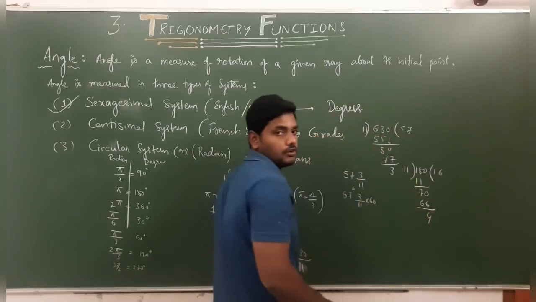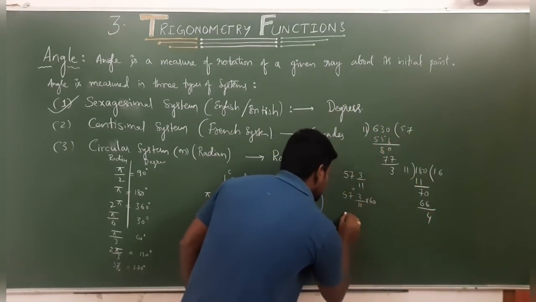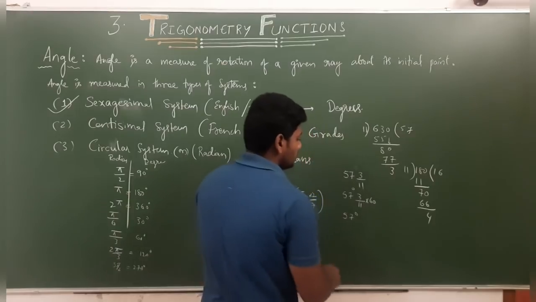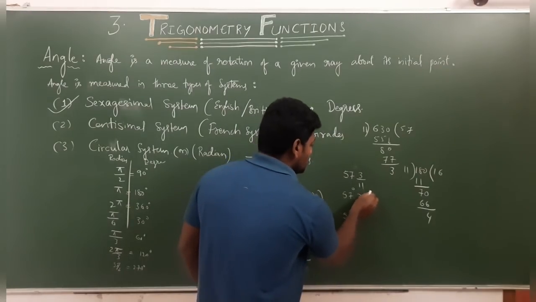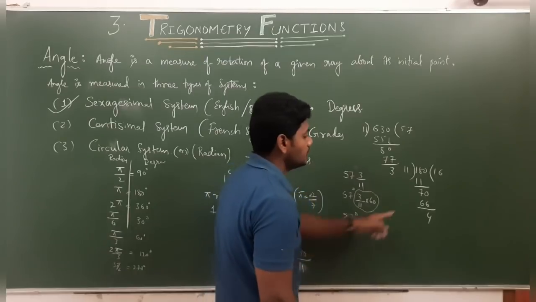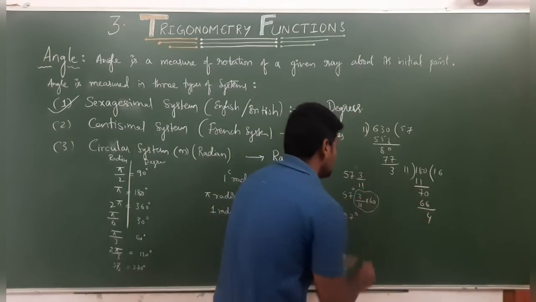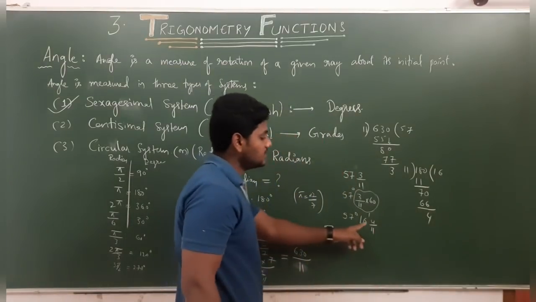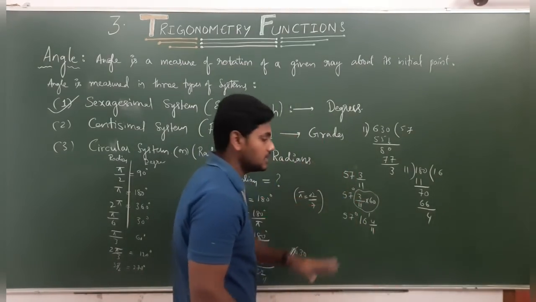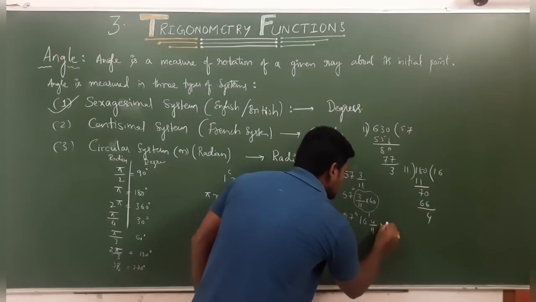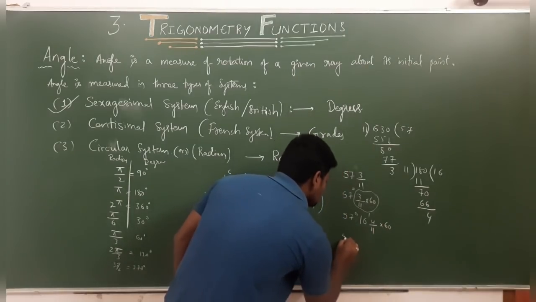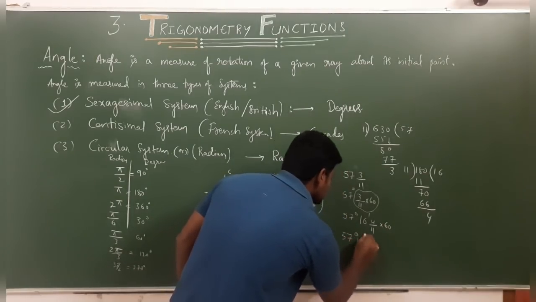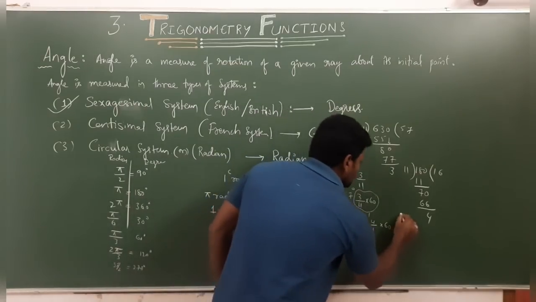Again the remainder is 4. So this we can write as 57 degrees, and from this 3 by 11 into 60, what we need to write is 16 minutes 4 by 11. Again this is degrees and minutes; in terms of seconds, how to do it? 4 by 11 into what? 60 we need to do. So 57 degrees 16 minutes 4 6s